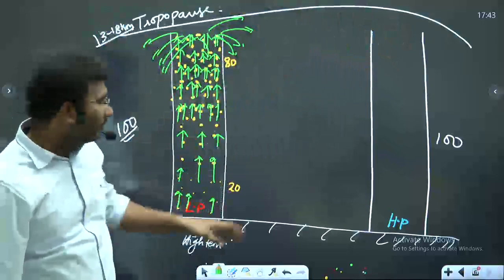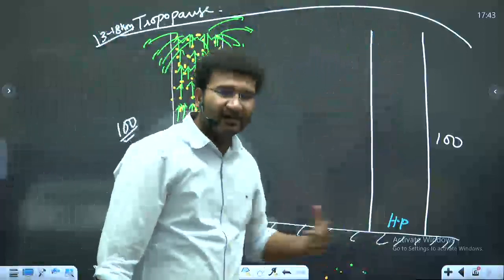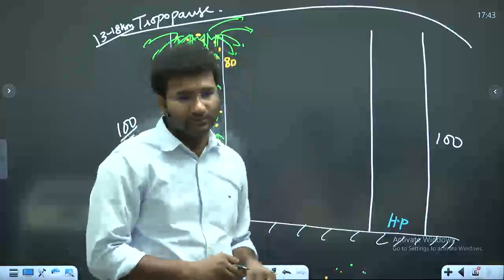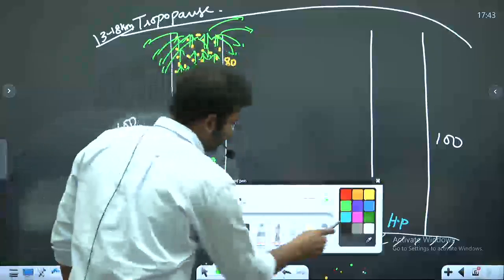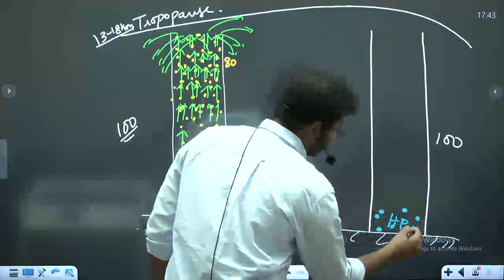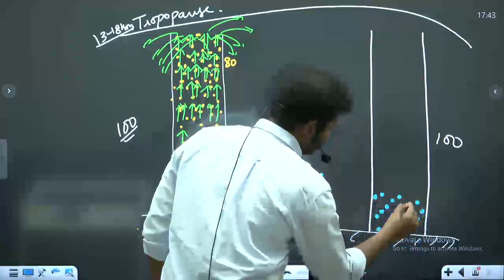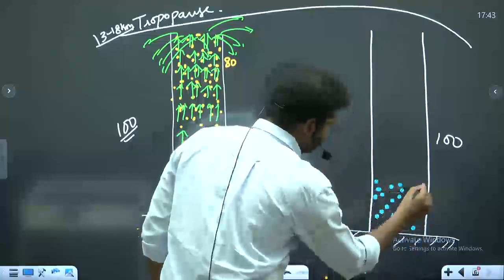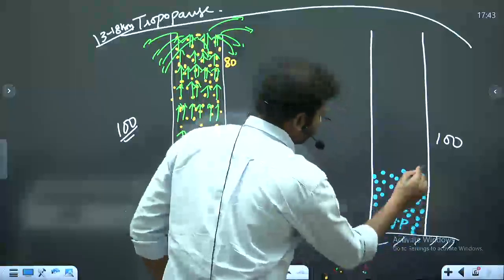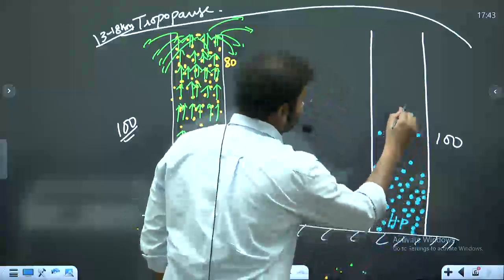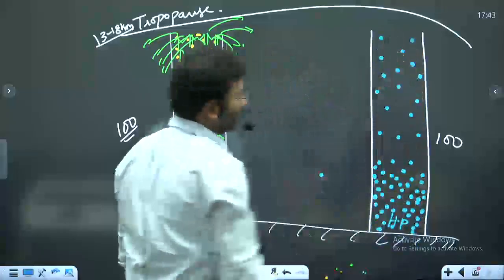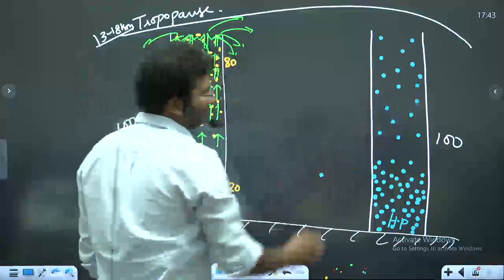Now, what happens in the high pressure column is that much of the air will be at the bottom. It is like this. Look here, the molecules here are, it is like this.